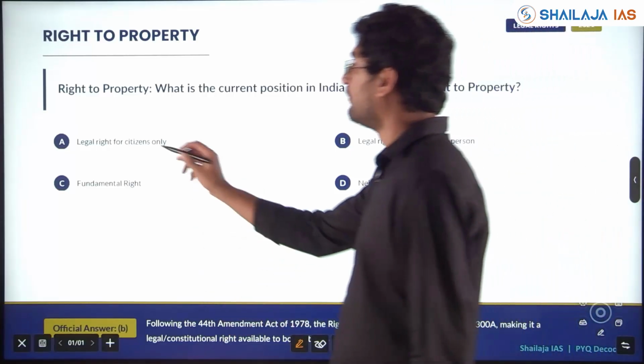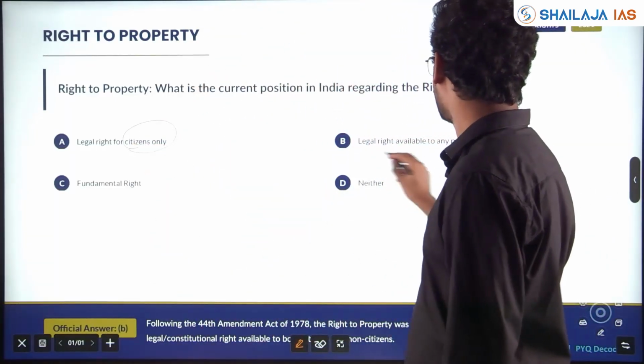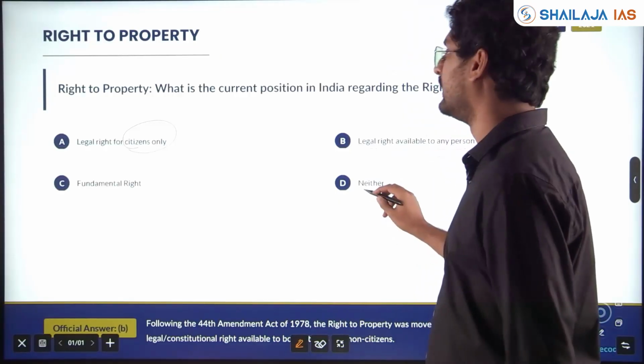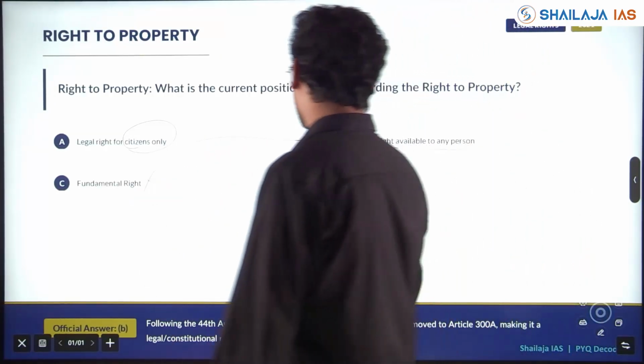It's a legal right for citizens only. It's a legal right available to any person, neither fundamental right. Fundamental right, it's removed. Doubt will be 50-50.